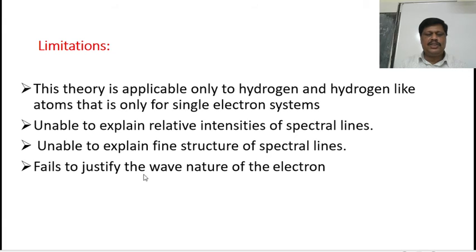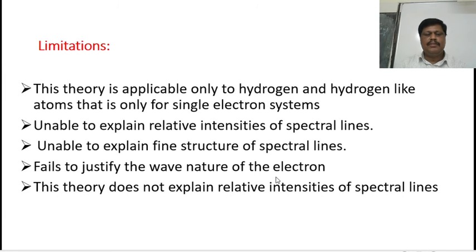And it fails to justify the wave nature of the electron. What is the wave nature of the electron? Whenever an electron is moving with very high velocity, it exhibits wave nature. That is called the wave nature of the electron, and this model fails to justify it. This theory does not explain the relative intensity of the spectral lines.